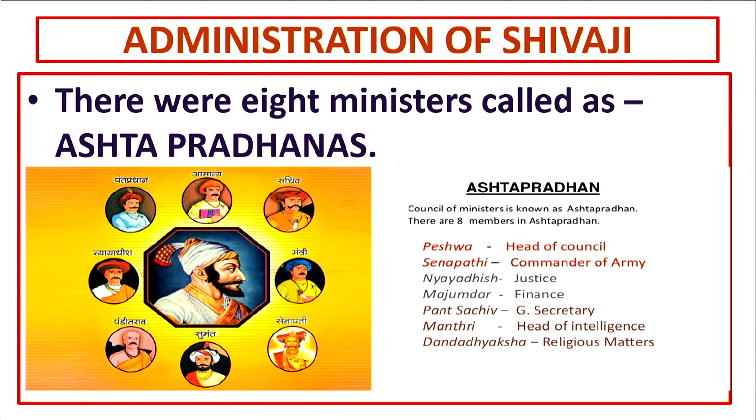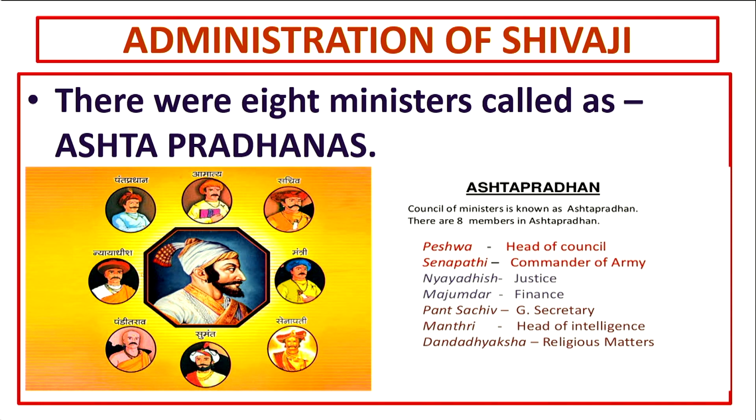Children, here the word Ashta means 8 and Pradhanas means important. So, in the present scenario also, children, you know the chief minister will be having his cabinet, and a number of ministers will be helping the chief minister to look after the affairs, isn't it? Alone the chief minister cannot look after a particular state. He will be having different ministers to look after it. In the same manner, Shivaji also had the 8 ministers.